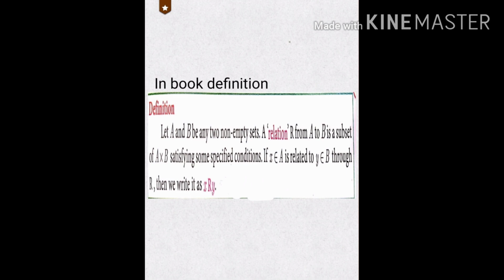In our book, the definition of relation is: let A and B be any two non-empty sets. A relation R from A to B is a subset of A cross B satisfying some specified conditions. If x belonging to A is related to y belonging to B through R, then we write it as x R y, that means x is related to y.